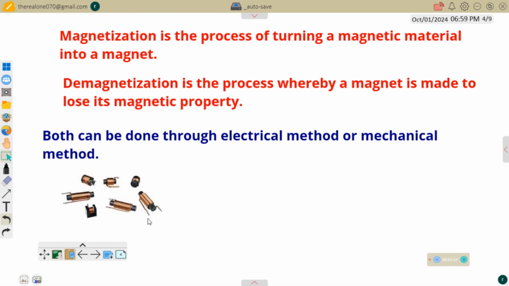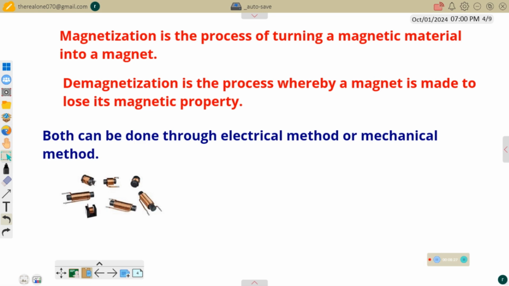This is how a solenoid looks. The iron or the metal that I want to magnetize will be put inside a coil of conductor. The conductor can be copper wire or other conductors. Now this magnetic material is inside it. We wind the coil around it, then we connect it to a source of electricity. Current will flow, and through the flow of current the substance will be magnetized. And if we want to demagnetize it, we will make sure current flows in the opposite direction to the direction of magnetization. So that's how to magnetize and demagnetize using a solenoid.